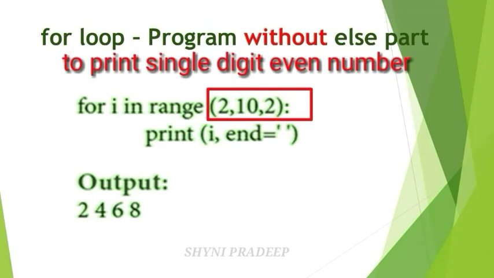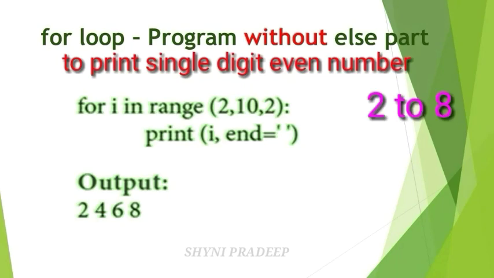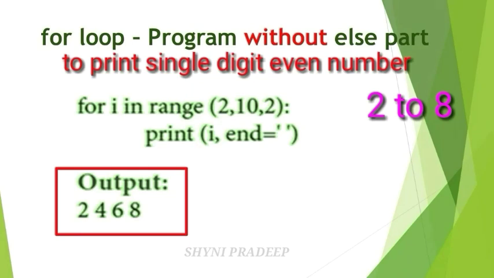So for the output, 2 is the initial value and the stop value is 10, but the difference is 2. So how will you calculate the end value? 10 minus 2, that is 8. Here you have to generate the list of values from 2 to 8 with the difference 2. This is the output.